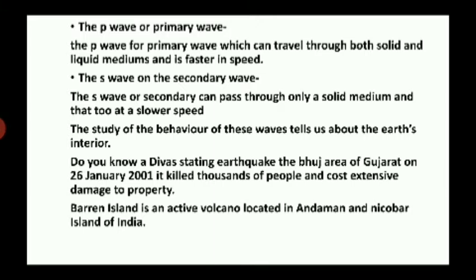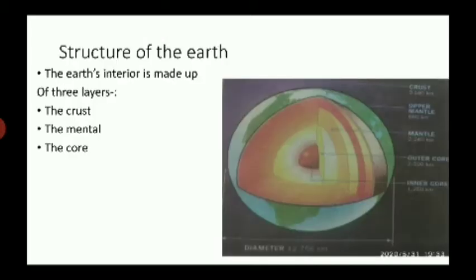Do you know, a devastating earthquake in Bhuj area of Gujarat on 26 January 2001 killed thousands of people and caused extensive damage to property? Now, Barren Island is an active volcano located in Andaman and Nicobar Islands of India. So, this is the knowledge given about the earthquake.